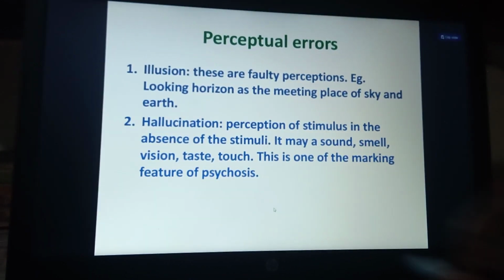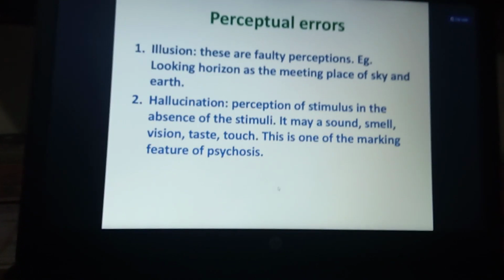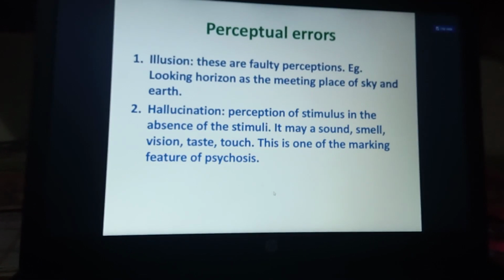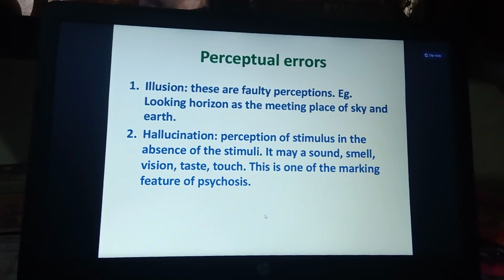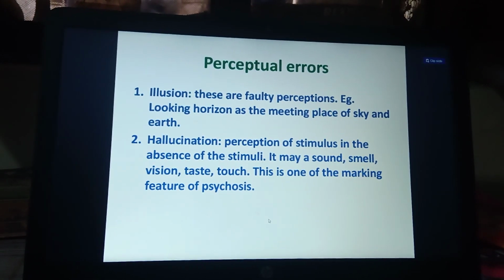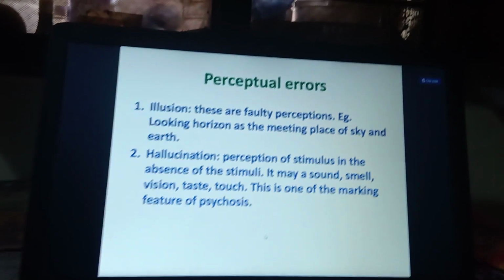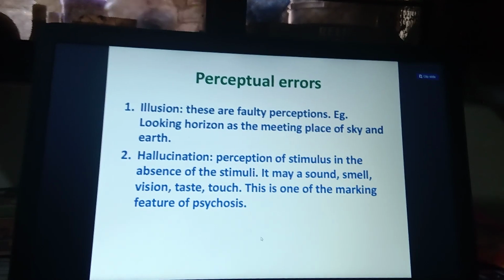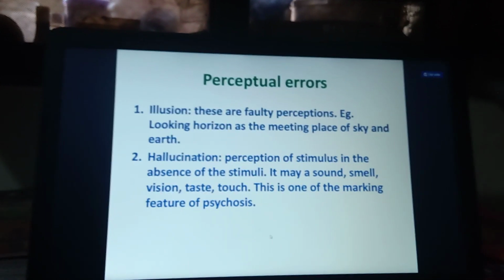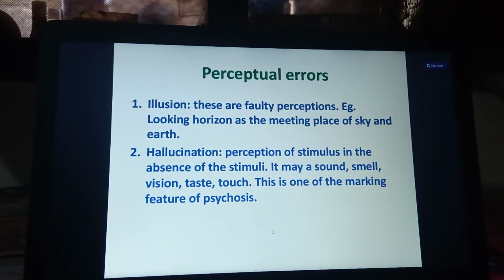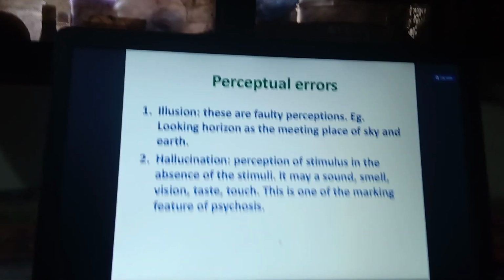Okay, next one is illusion. Illusion is nothing else but faulty perception. By seeing something, we are misinterpreting it. The best example is seeing a rope from a distance, and the person will feel that it's a snake. So that is a type of illusion.